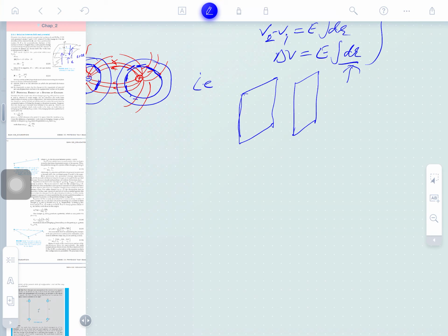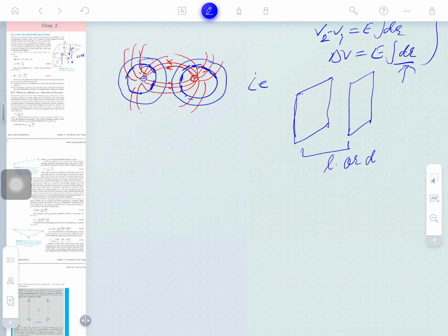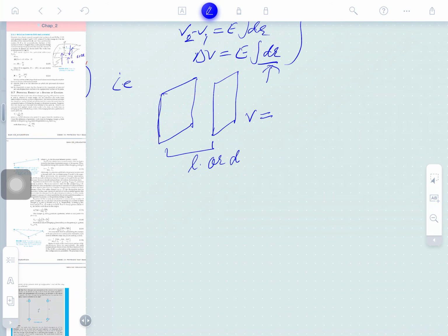The gap between these two surfaces is L, or also we can take it as distance D. So the potential difference between these two can be taken as V equals the average electric field between them times the distance between them, EL. So V is equal to EL, with electric field in newton per coulomb and length in meter. So this will be the formula for the potential difference.